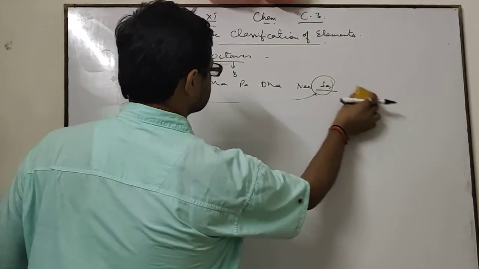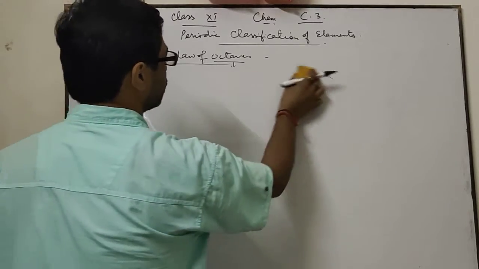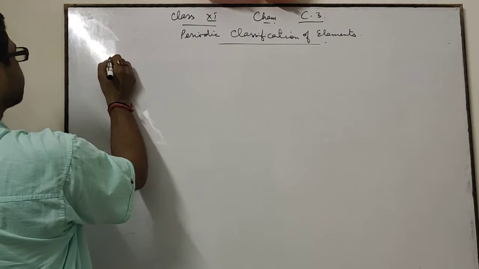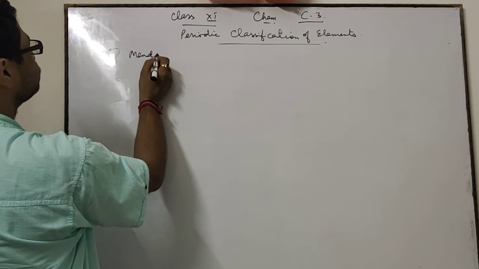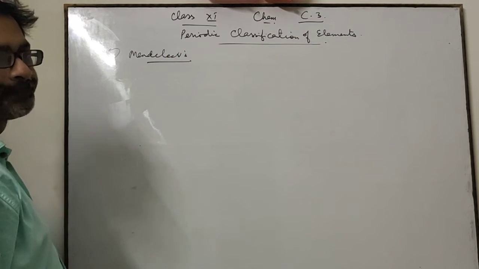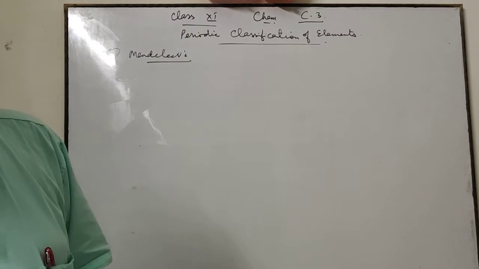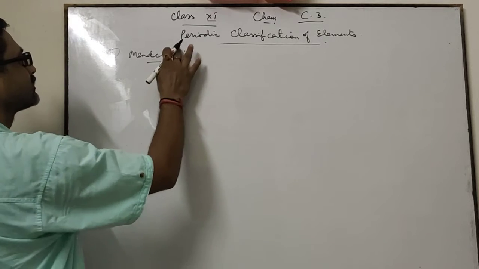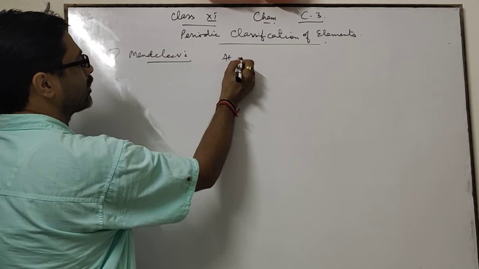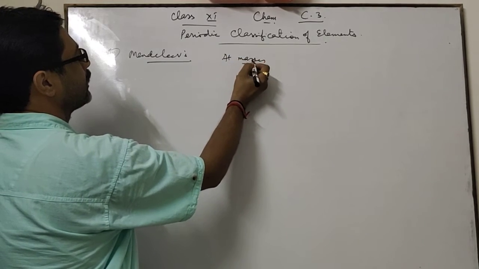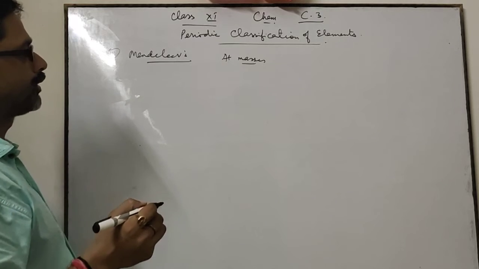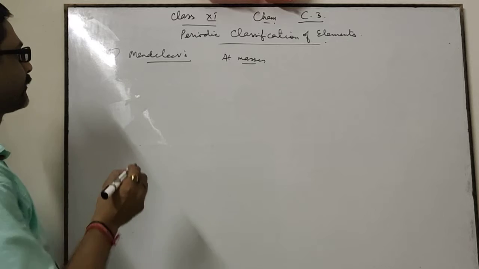When further elements were discovered, this law failed and a periodic table was produced by Mendeleev. Mendeleev is the first scientist who made the periodic table. Dmitry Mendeleev, a Russian scientist, arranged elements in increasing order of their atomic masses and gave a periodic law.